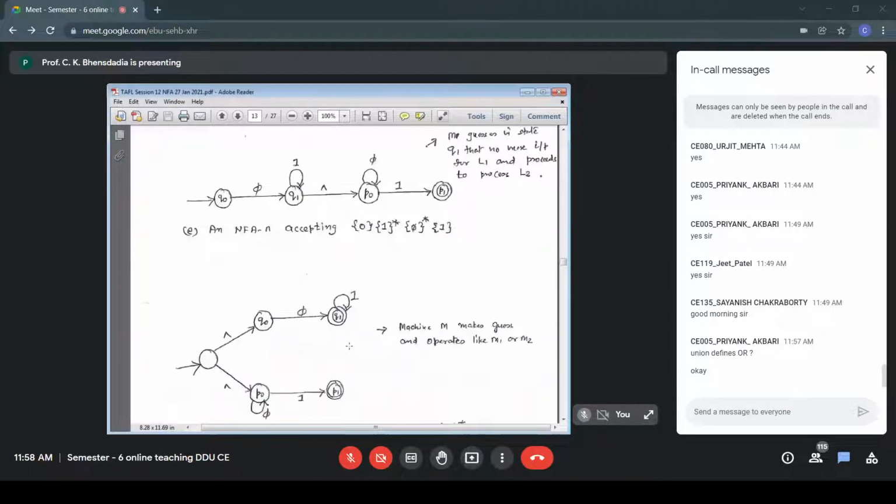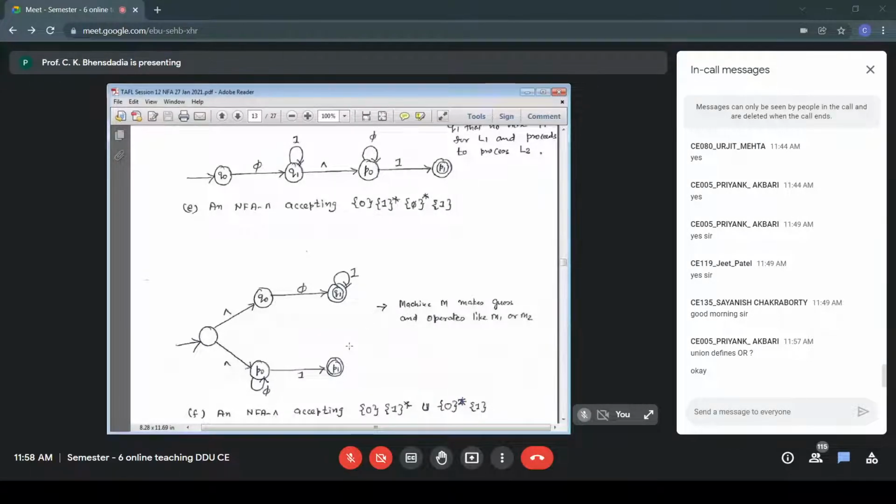Similarly, in the second case, we add a new initial state. Q0 and P0 are no longer initial states. From this new initial state, not labeled, we have defined a null transition to Q0. We also defined a null transition to P0. No change in any of the accepting states. Those accepting states remain as they were. So this is what is called NFA null. This is a version of NFA which is known as NFA null.